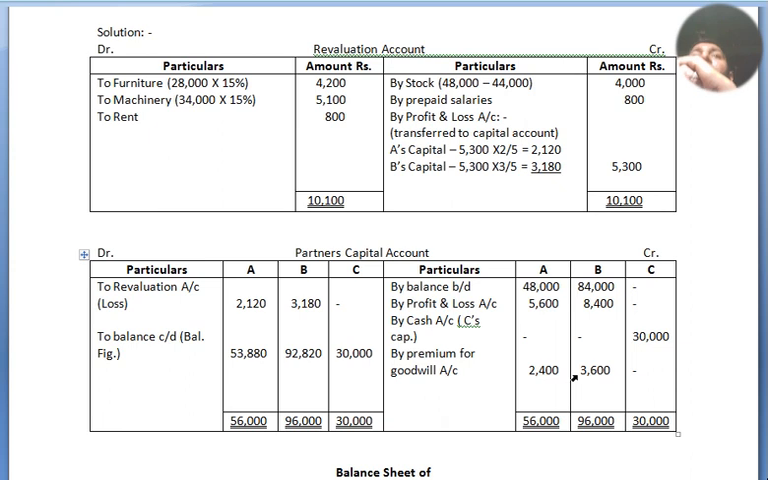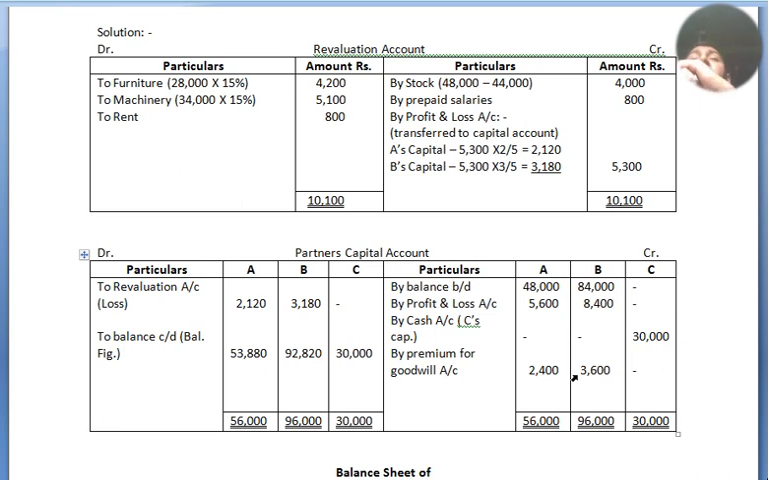So revaluation account finished. Now we move to our partners capital account: debit, credit, particulars A, B, C. Since we are in class 12, the partners capital account begins with by balance brought down 48,000, 84,000, and for C, not yet admitted, so dash. By profit and loss account, the old profit in the balance sheet, 14,000, is being distributed among the partners as per their profit sharing ratio. A will get 5,600 and B will get 8,400, and C will not get anything because he is not the partner at that time.